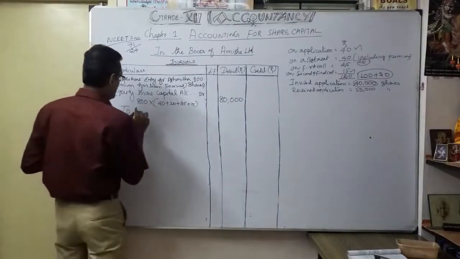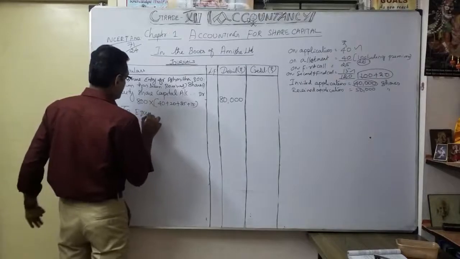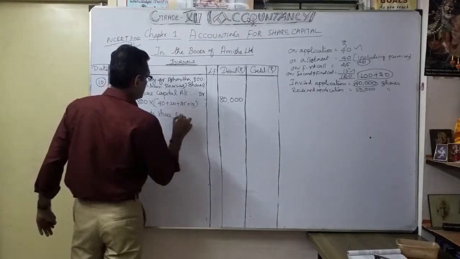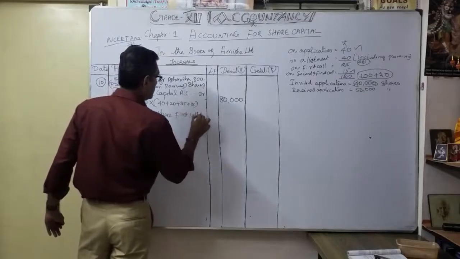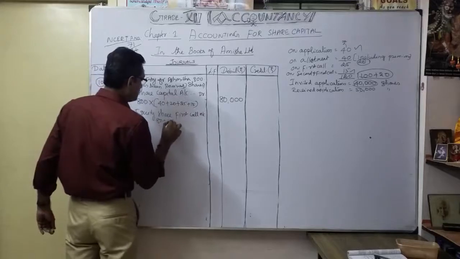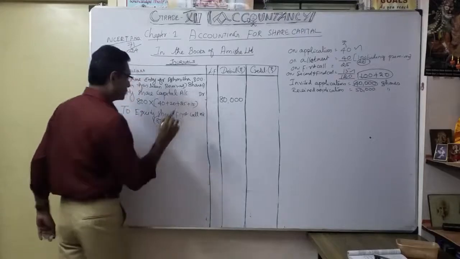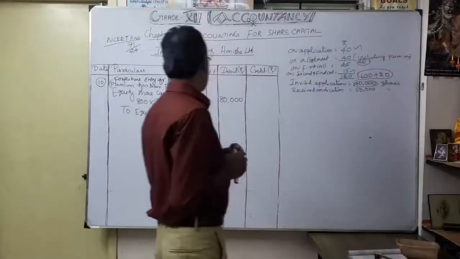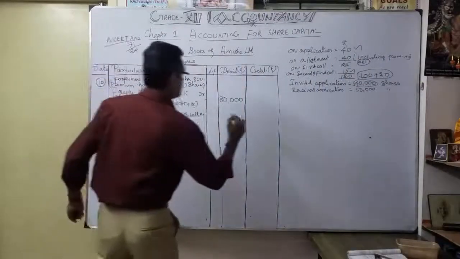To equity share first call account, as you know very well, 800 into 25. Simply you can do 800 into 25, very easily you can write. How much? 20,000.